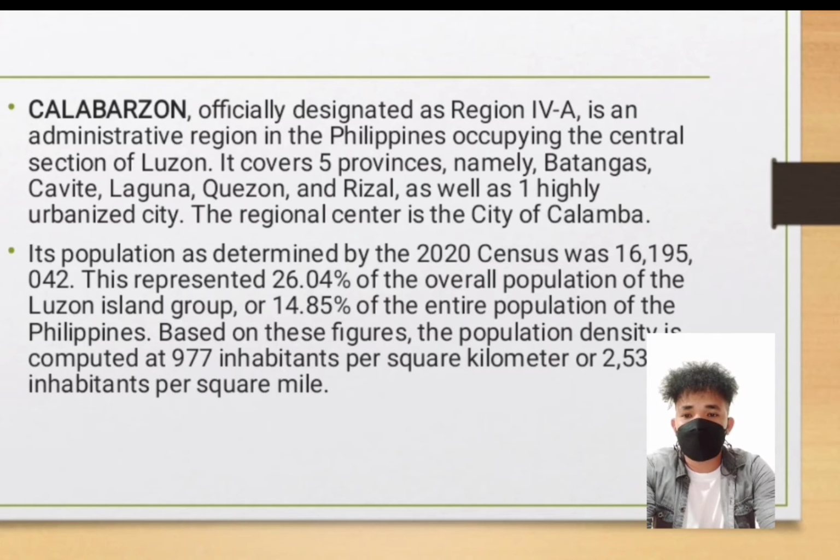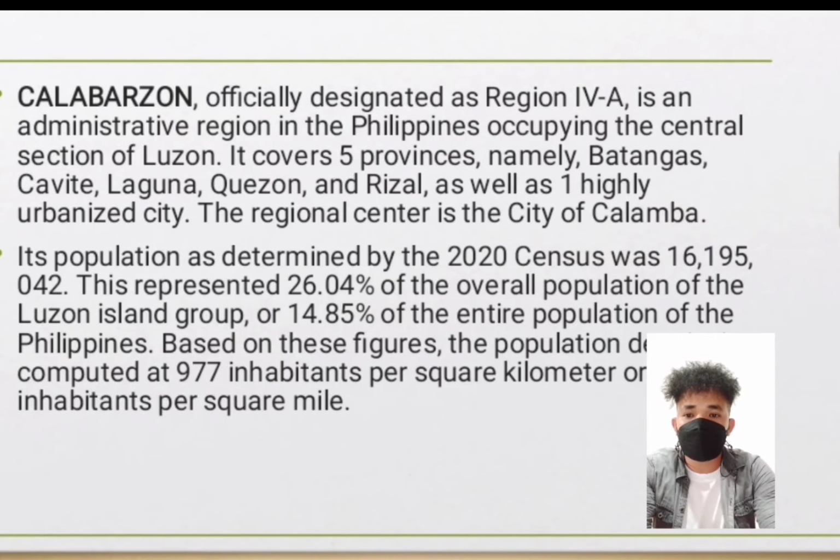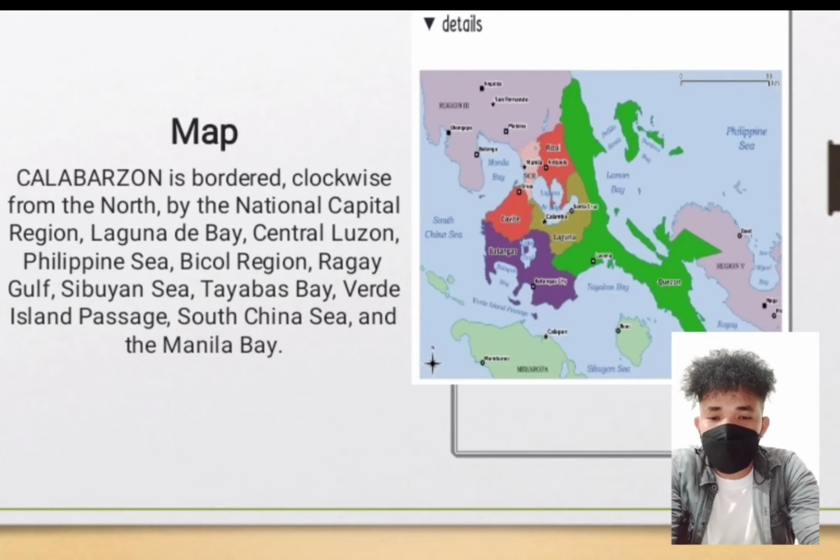or 14.85% of the entire population of the Philippines. Based on these figures, the population density is computed at 977 inhabitants per square kilometer, or 2,530 inhabitants per square mile. The picture shows the map of Calabarzon.